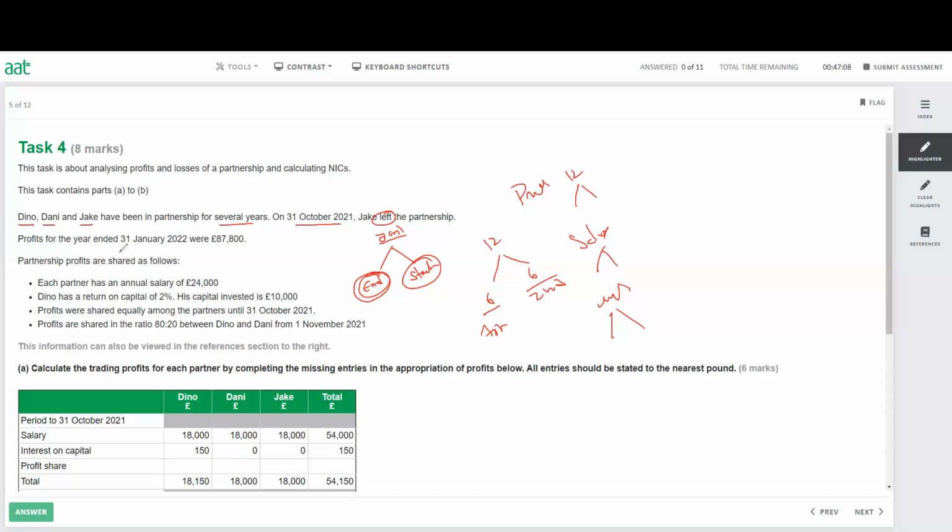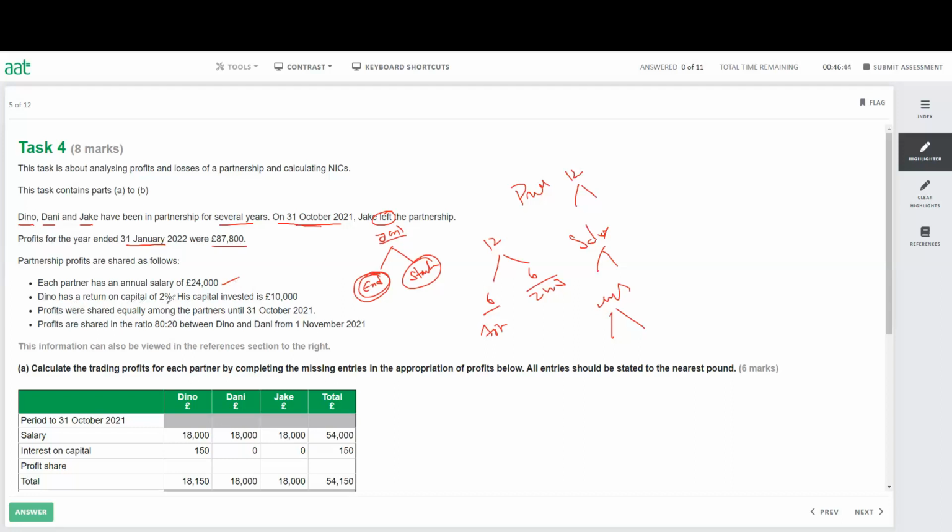The profit for the year ended 31st of January was 87,800. So this profit you have to split. We have to stop on 31st of October because Jake left. The partnership profit is shared as follows. Each partner has an annual salary of 24,000. Salary needs to be split because Jake left, so you need to have 2 calculations.